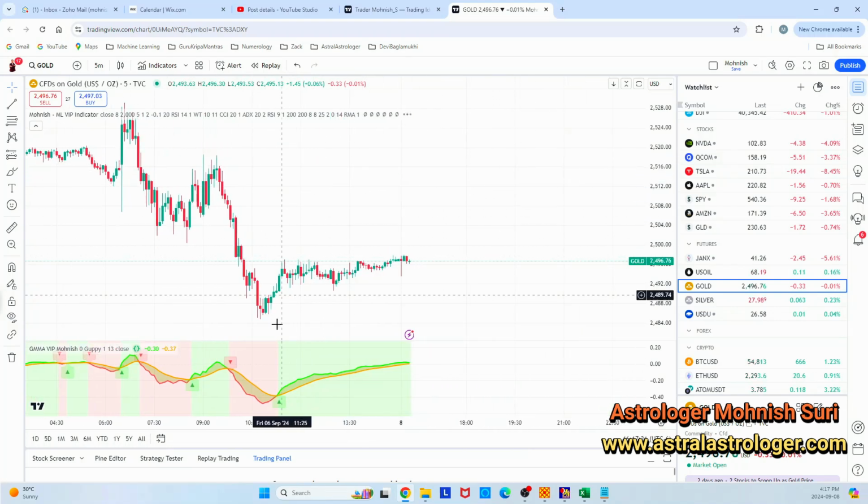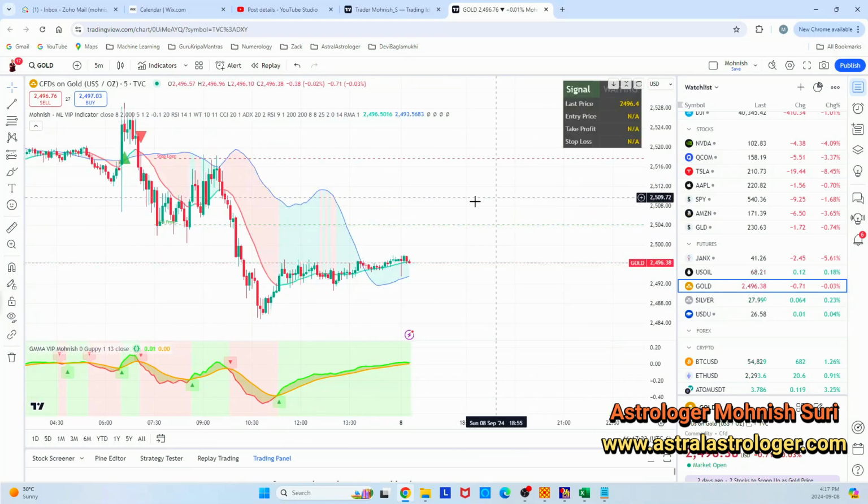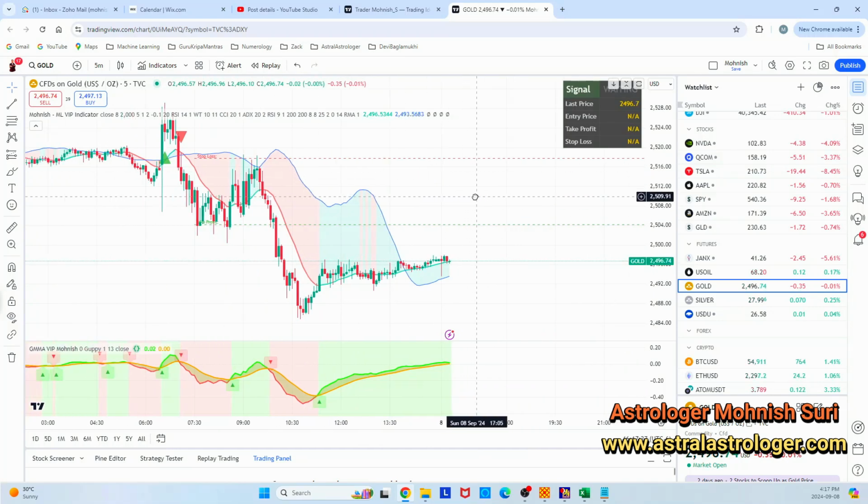So you have to get used to these indicators. They are very well built indicators. I've been using them, testing them. My whole team is testing them, and everybody is so happy with using these indicators. It just may take you a little time to adjust to it, but you need to understand that this one is a preparation, the yellow light. Something is going to happen downwards, and this is a confirmation that downward is going to happen.